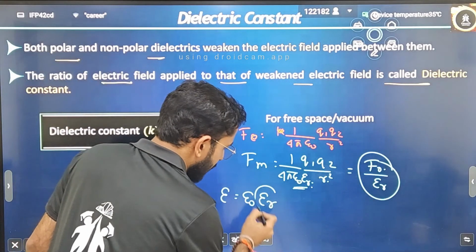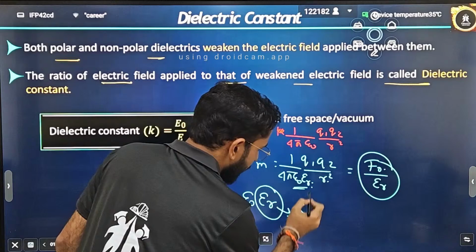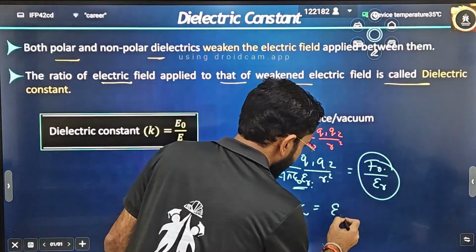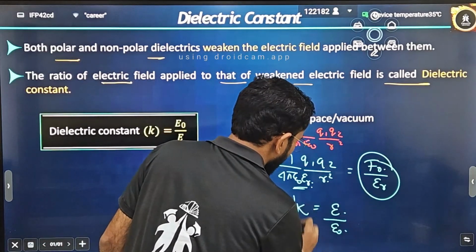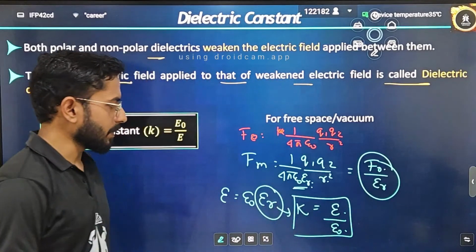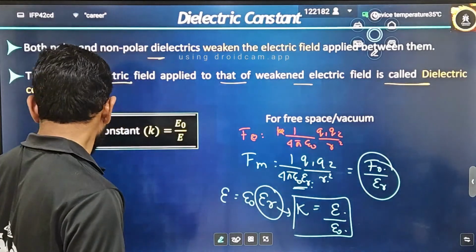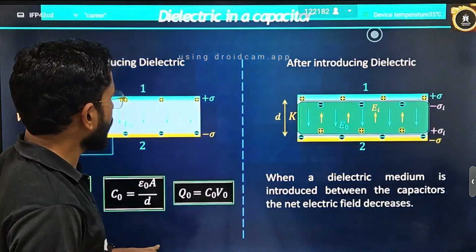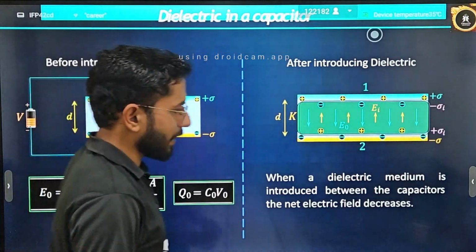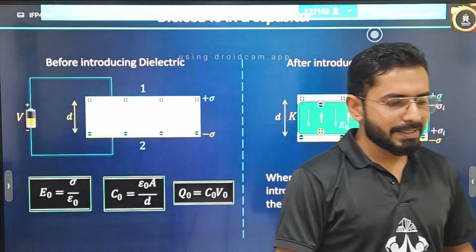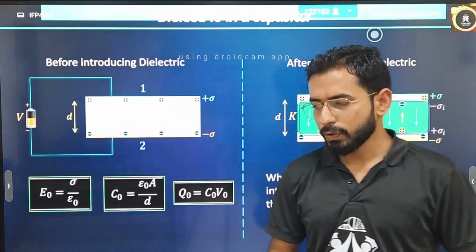Nothing but this epsilon r is called as what? Dielectric constant, and it can be described as epsilon divided by epsilon naught. It can be simply defined as K is equal to epsilon divided by epsilon naught. Is it clear? Now, after inserting a dielectric, what are the effects that are going to happen, that we are going to understand?